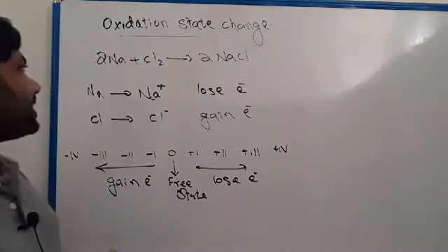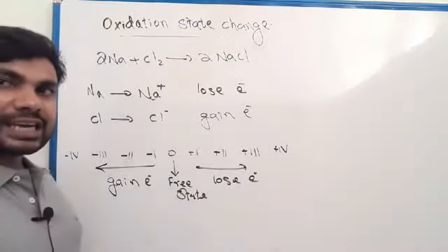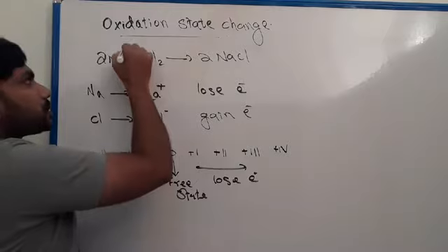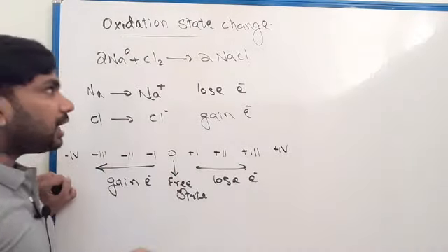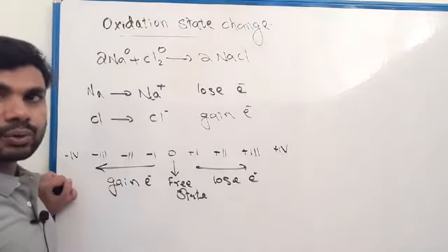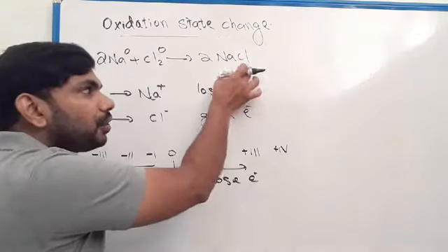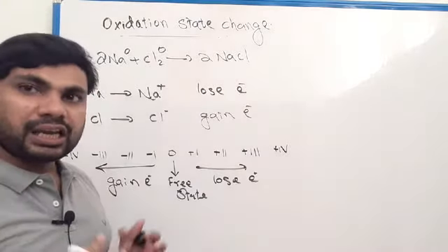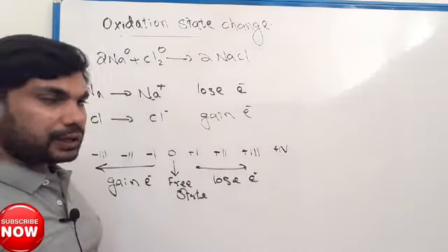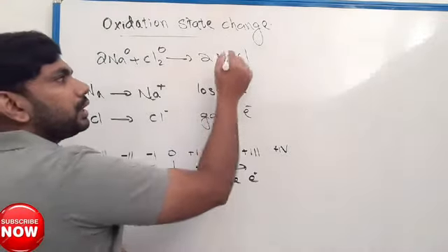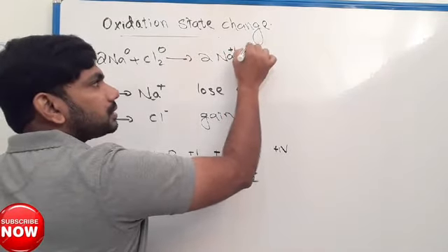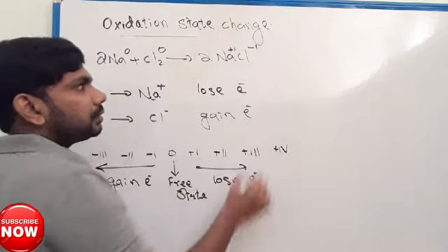See here, we discussed already, elements in free state have oxidation state 0. So here sodium is in free state, and chlorine is also in free state, so their oxidation state is 0. But elements in combined form have oxidation state. Sodium is group 1, so it will be +1. Chlorine is group 7, so -1.